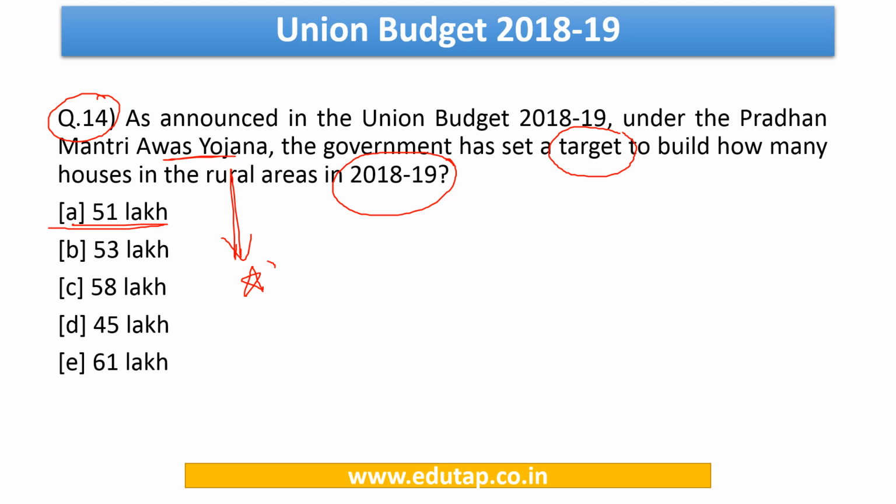It is very important for us to know the features of this scheme, Pradhan Mantri Awas Yojana. Basically there are two components of the scheme. One caters to the rural areas and the other to the urban. So it is Pradhan Mantri Awas Yojana Gramin as well as Pradhan Mantri Awas Yojana Urban. It is also important for us to know the background of this scheme. So kindly go through the MCQ document where we have given the genesis of this scheme as well.